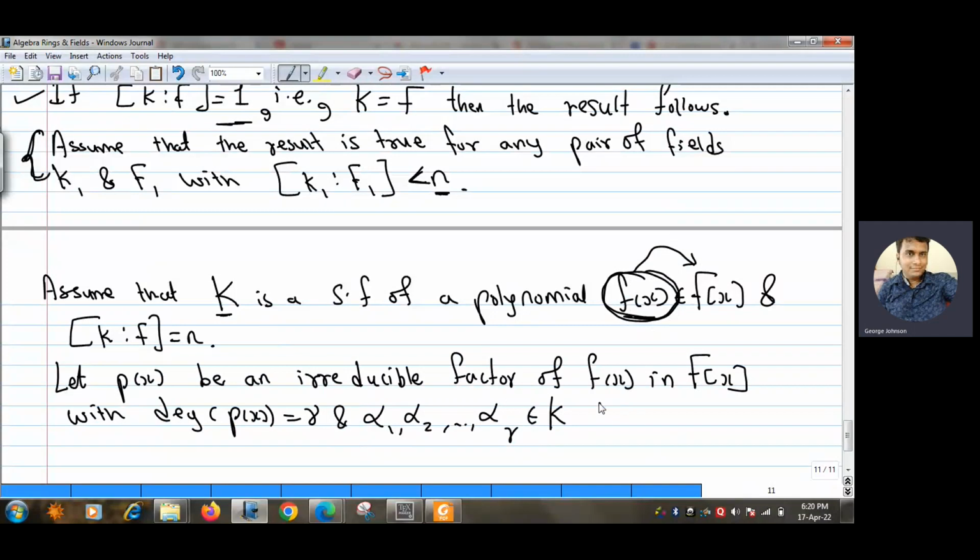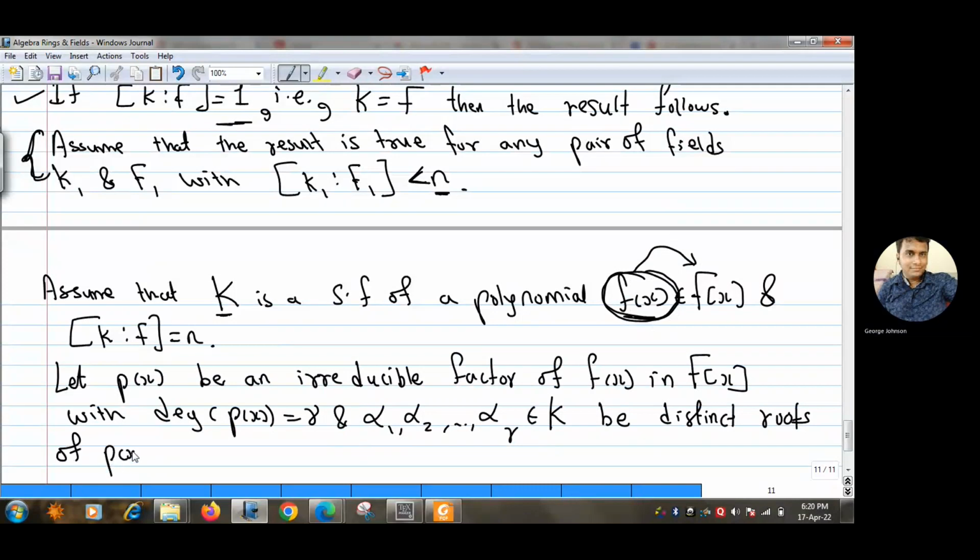And these are distinct roots. Why can I write distinct roots here? Because of a previous result, all these alpha i's are distinct. Why are all these alpha i's distinct? Because we have already proved that if the characteristic of a field is 0, and if p(x) is an irreducible polynomial, then p(x) cannot have multiple roots.